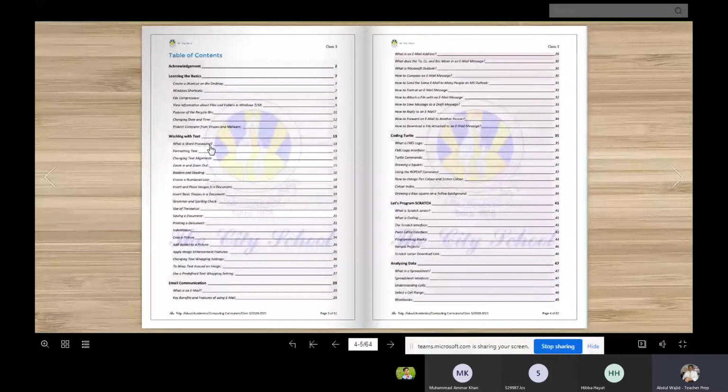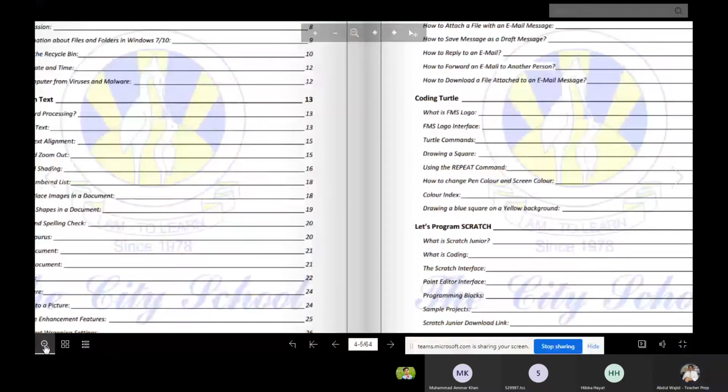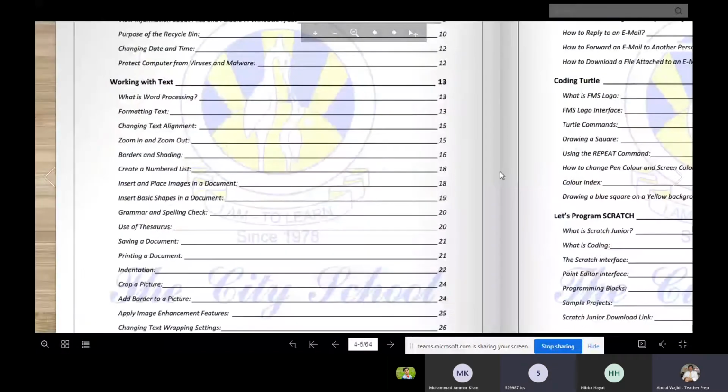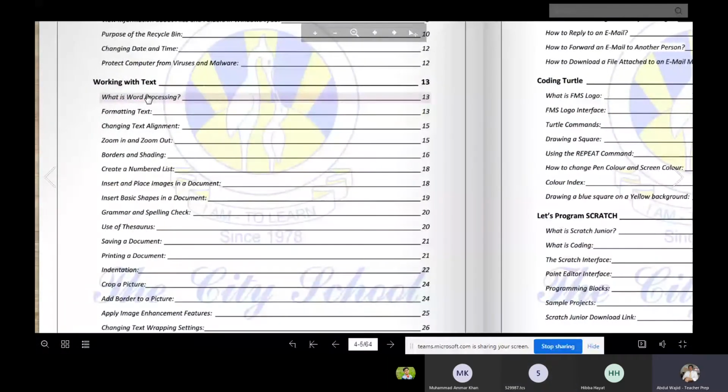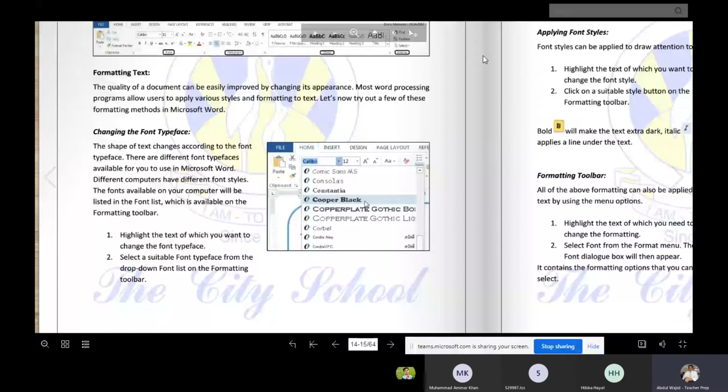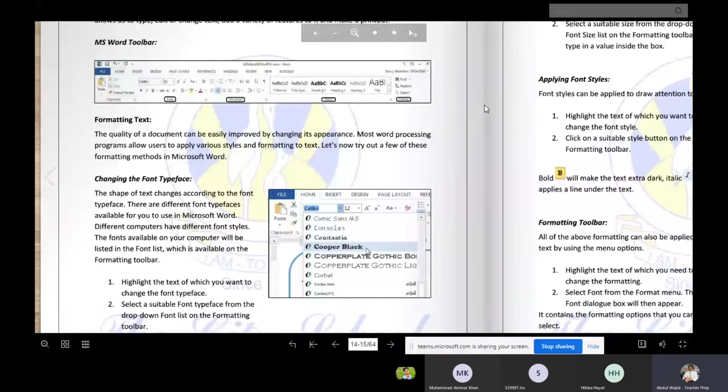Okay, today we start working with text, the new topic, right? We will drag it here. We will start working with text. Okay, page number 13. We will go there.